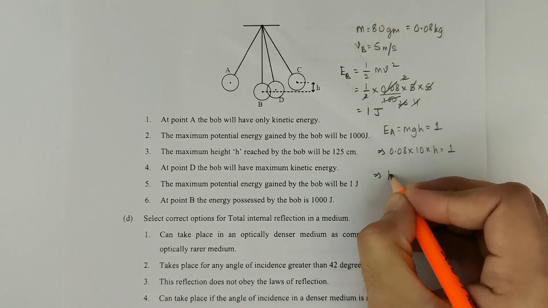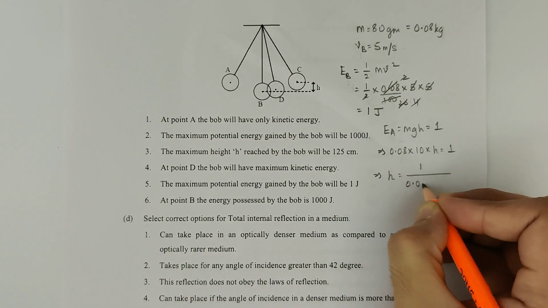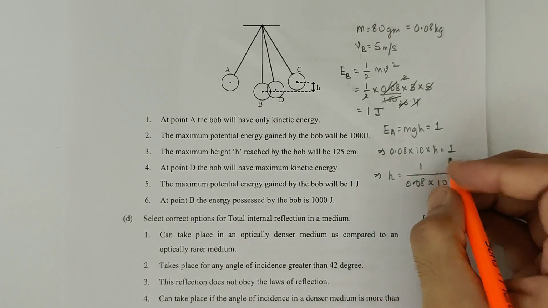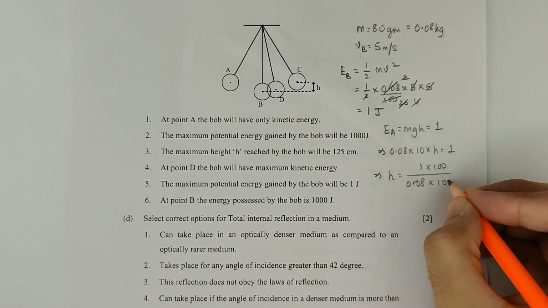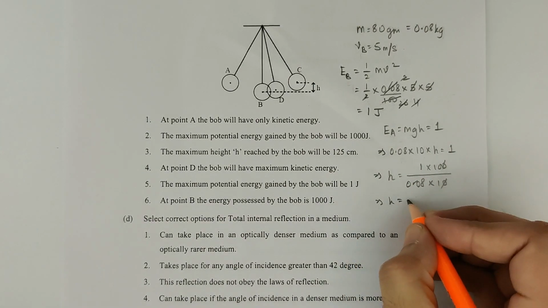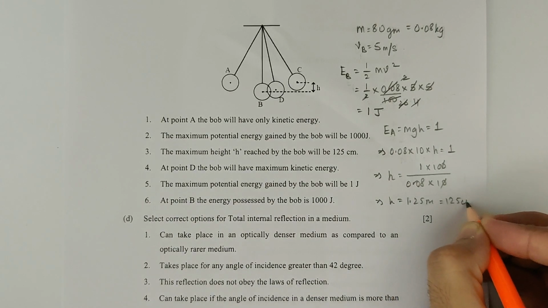Therefore h will be equal to 1 divided by 0.08 into 10. The point gets cancelled, we get into 100. So we get h as 10 by 8, that is 1.25 meter, which is 125 centimeter.